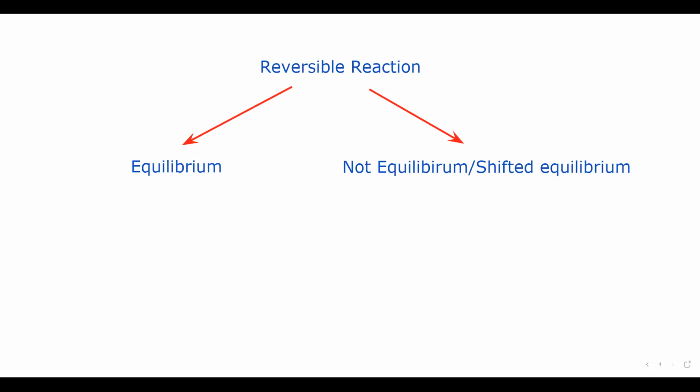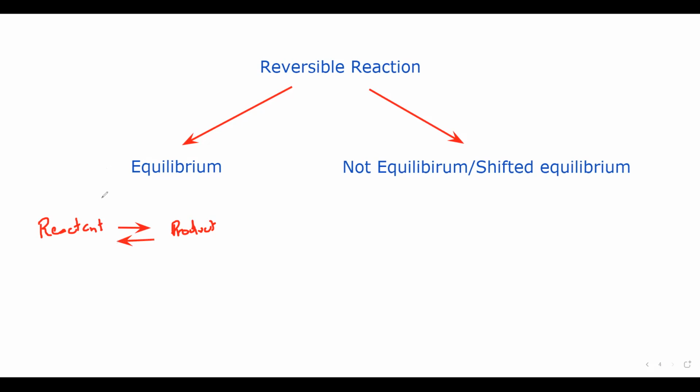Basically, as we know, in a reversible reaction the reactants are there. In reversible reactions, the arrow should be pointing in both ways. So we know the reactants can form a product and the product can form back the reactant.